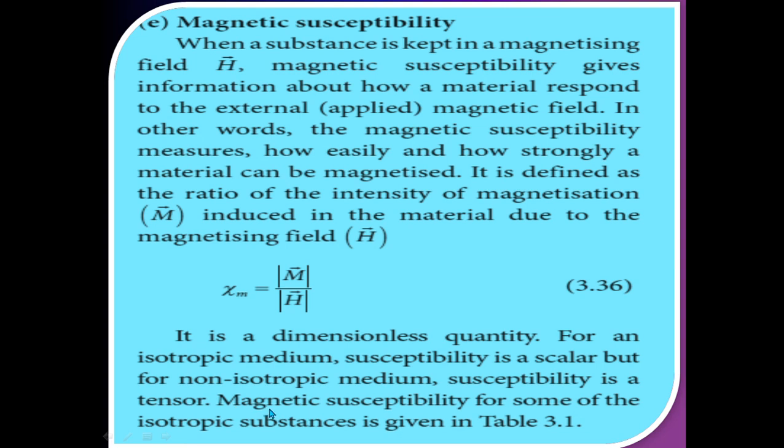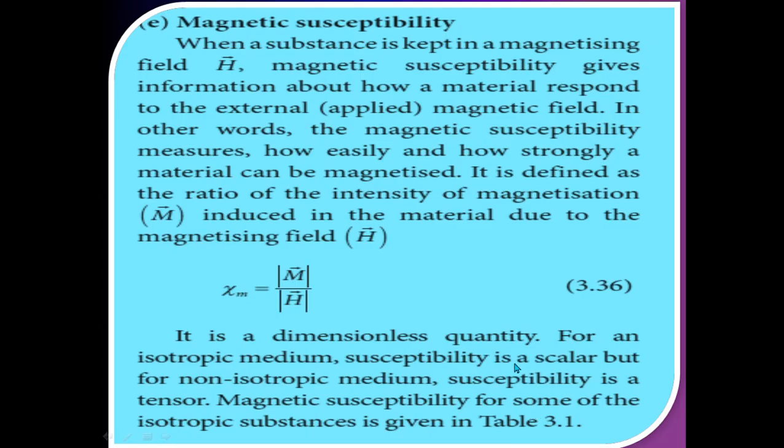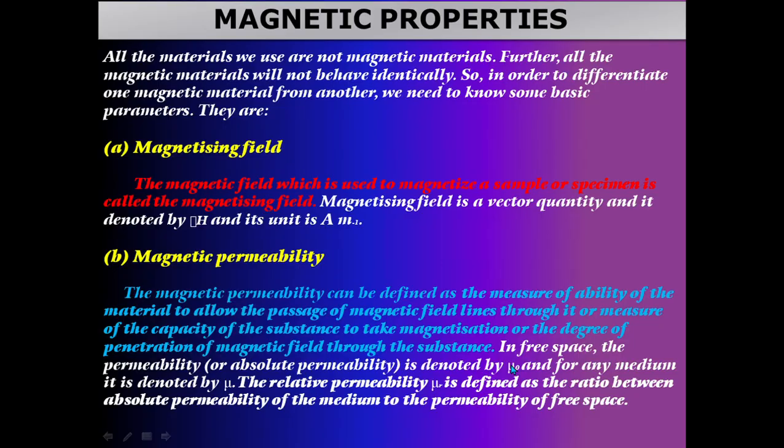Magnetic susceptibility of some isotropic substances is given in Table 3.1. So this is an important question on magnetic properties. Thank you.